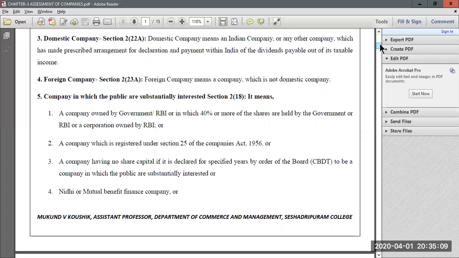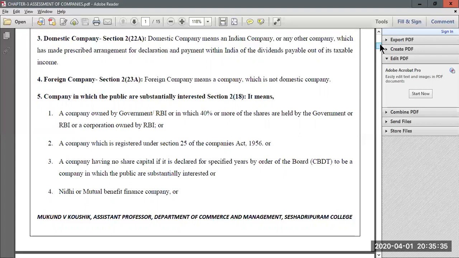Now if there is any company which is not having any share capital, but it is still declared by the Central Board of Direct Taxes to be a company in which the public are substantially interested. Now, if the Central Board of Direct Taxes themselves declare a certain company which is not having any share capital to be a company in which the public are substantially interested, then also it will fall within this bracket.